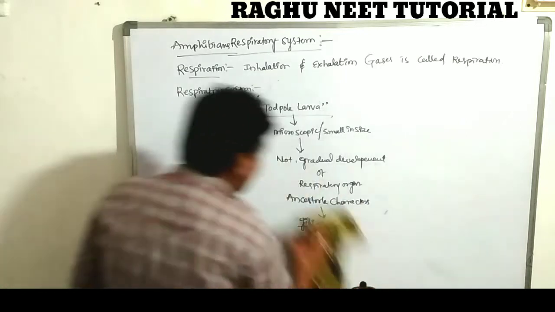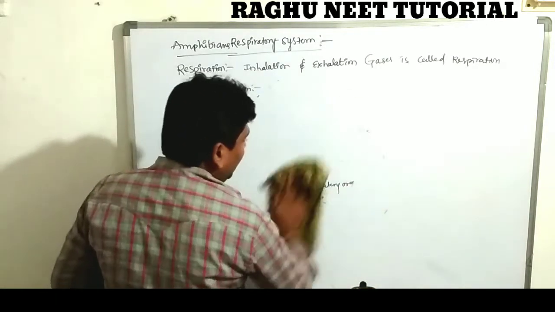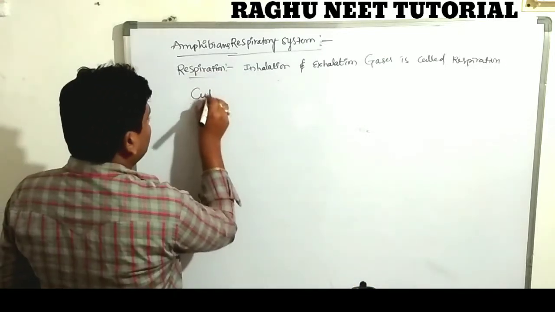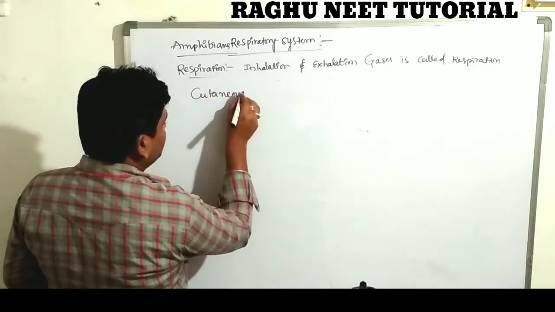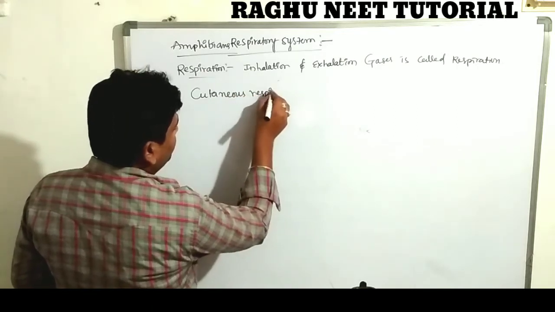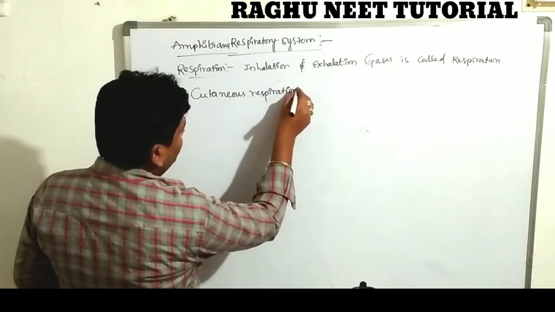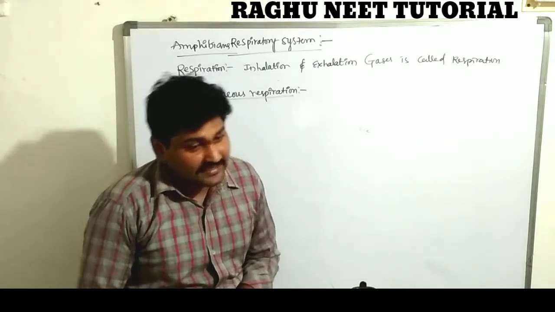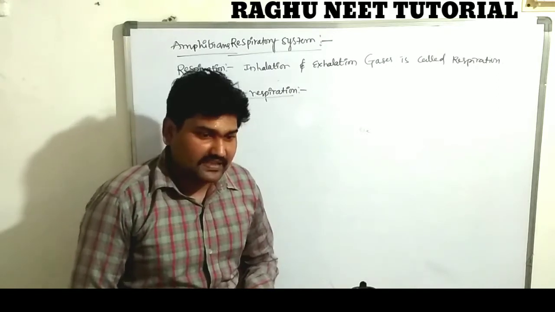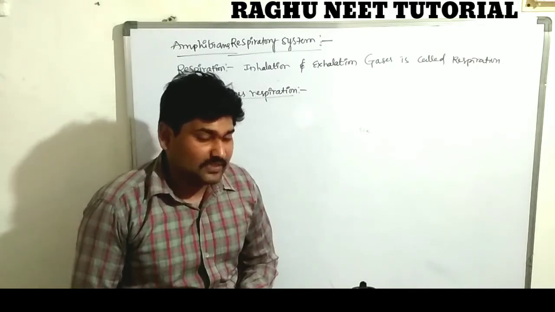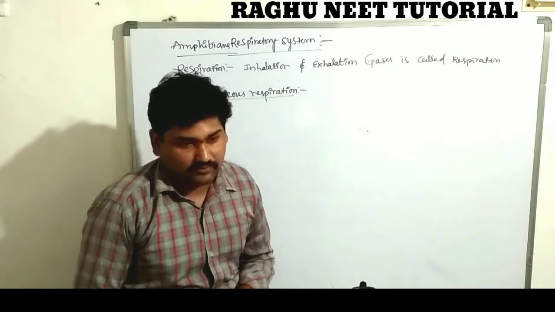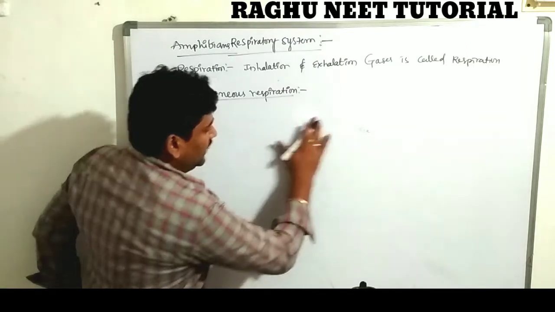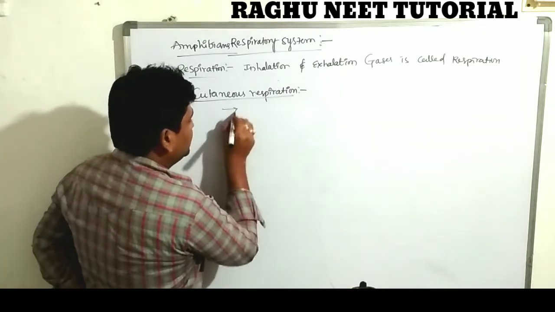Now, discussing the second one: skin respiration, or cutaneous respiration. So what is cutaneous respiration? Cutaneous is nothing but skin. Skin respiration is called cutaneous respiration. When the organism is in an aquatic condition, the body becomes completely moist in nature. This type of respiration occurs then.